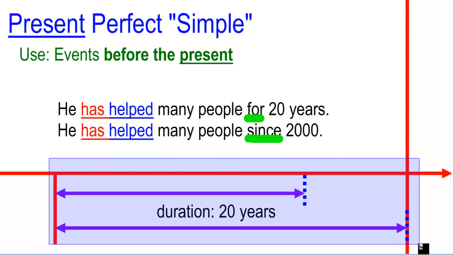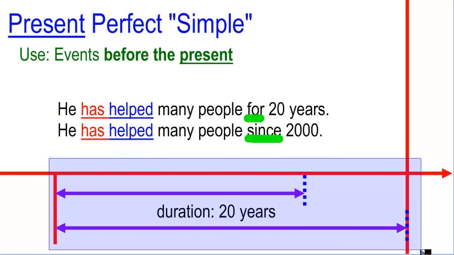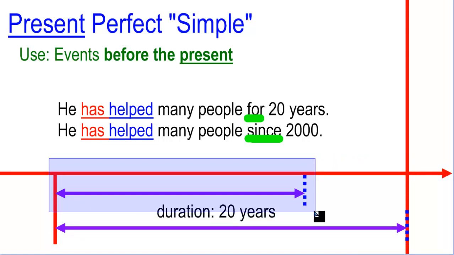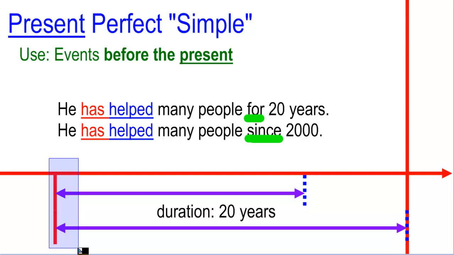Now, it is possible that he is still doing the activity now, or that he finished the activity in one moment before now. But the important thing is that it started in one moment in the past and we don't know when that is. Remember, in this case there is no time expression, there is no specific time reference.